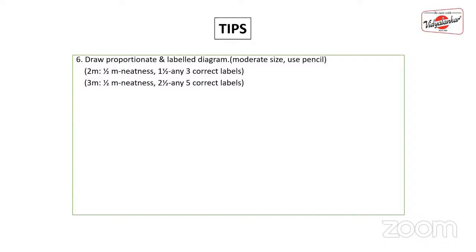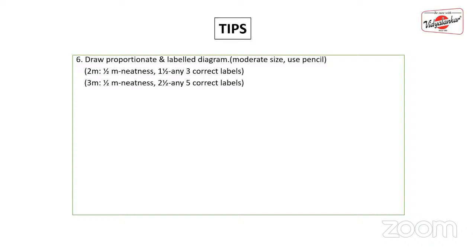Strictly, you have to use a pencil for drawing the diagram as well as for labeling it. If the diagram is given and you just have to label it, that time you can use the pen to write down the correct alternative. That is, if it is A, you have to point out A and write down the correct label. So that time you can use the pen. But if you are drawing the diagram, you have to use the pencil and label with the pencil itself.